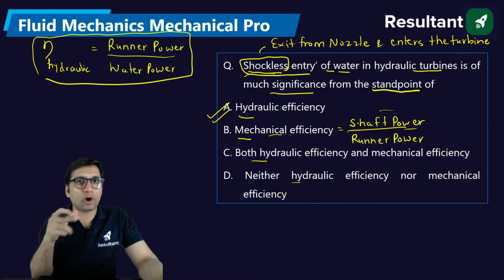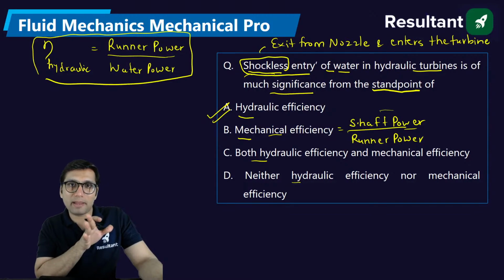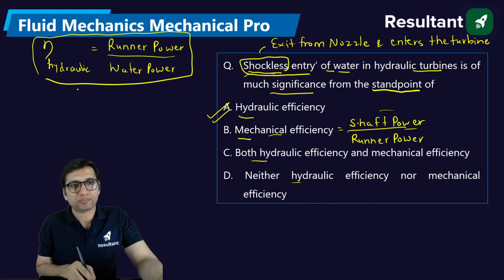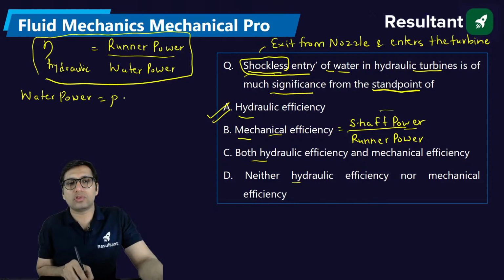Runner power is obtained when the turbine runner rotates because of the impact of the jet on the blades of the turbine. Normally, water power, as you must have studied, is equal to rho g Q H. This is the formula for water power.